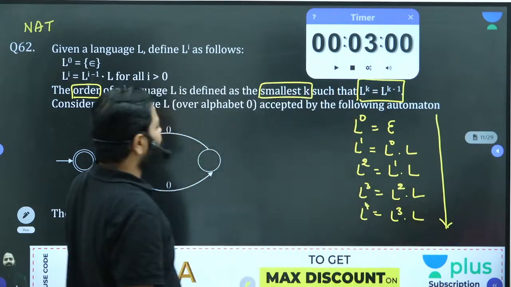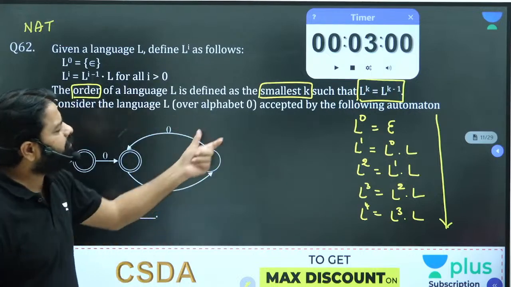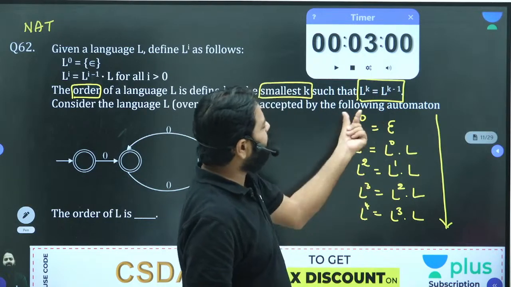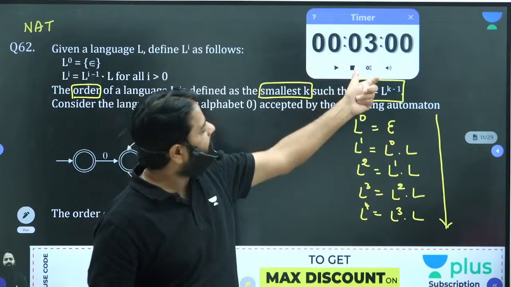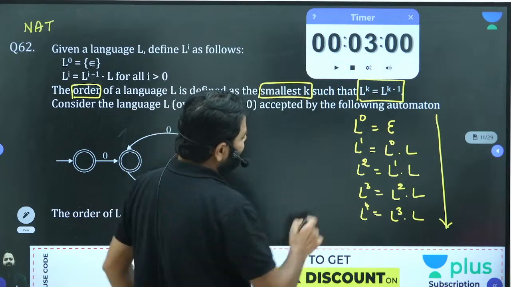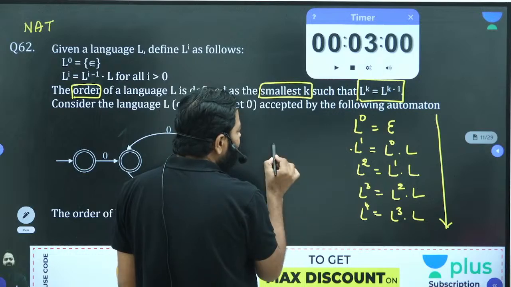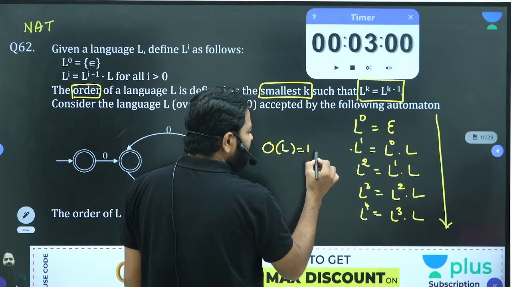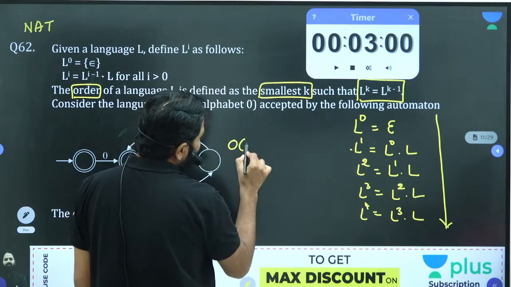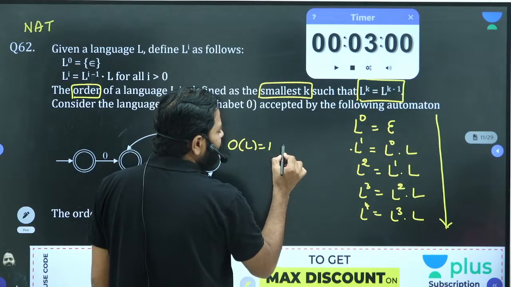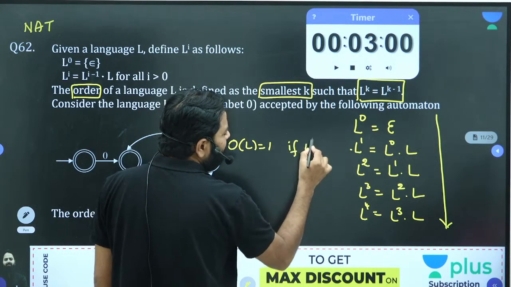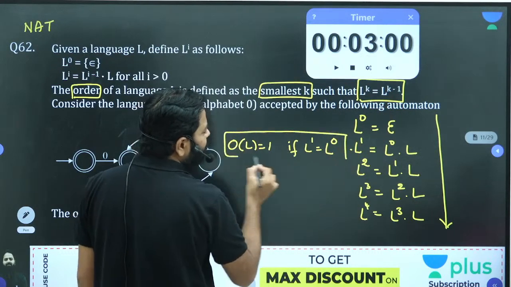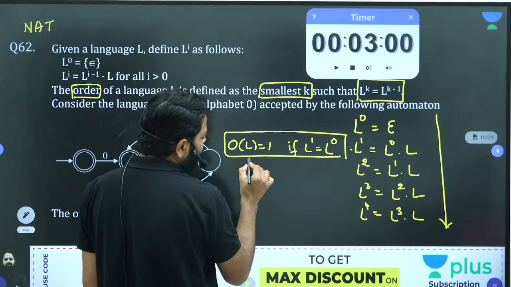Now if you want to compute the order of L, for the smallest k, you should look at L power k equal to L power k minus 1. For L power 0, there is no L power 0 minus 1, so don't do that. It starts from here. Order of L equal to 1 is possible if L power 1 is equal to L power 1 minus 1, which is L power 0. If this happens, fine, but if not, then you should try another one.